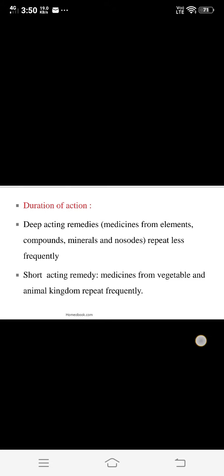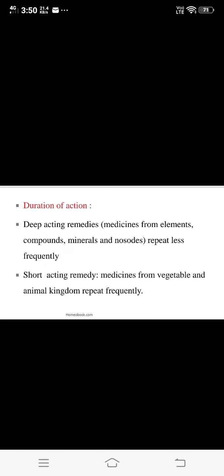So this is regarding the second point, that is nature of disease. Now the third point, that is nature of the remedy. In nature of the remedy, we discuss 3 points. First one, potency. Second, duration of action. And the third one, the medicines having the alternating action.